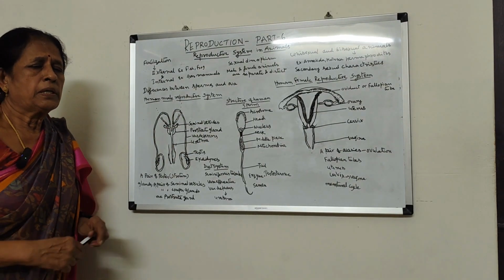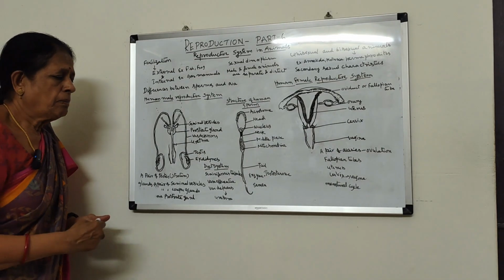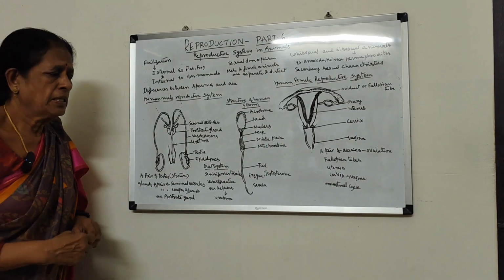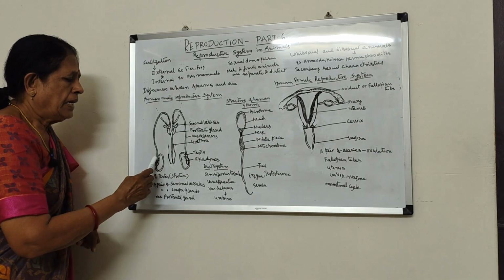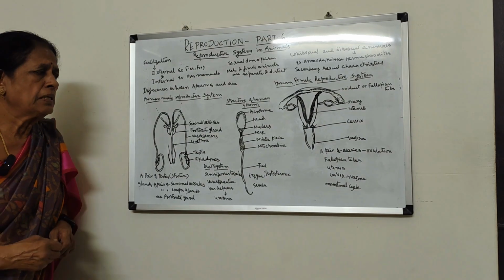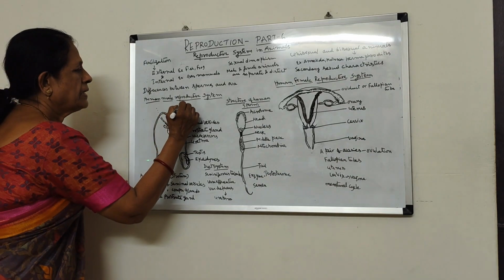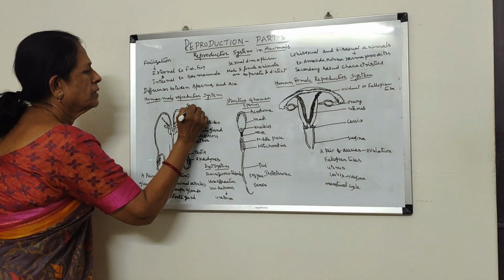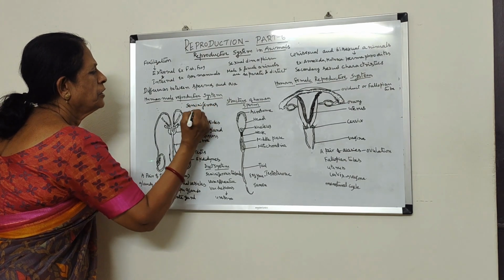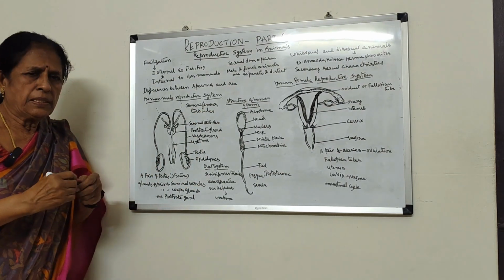So in man, the male reproductive organs are called testes. A pair of testes are present. They are present in sac-like structures, which are called scrotum or scrotal sacs. In the testes there are so many small tubules present. They are called seminiferous tubules. In the seminiferous tubules, the sperm mother cells are present.